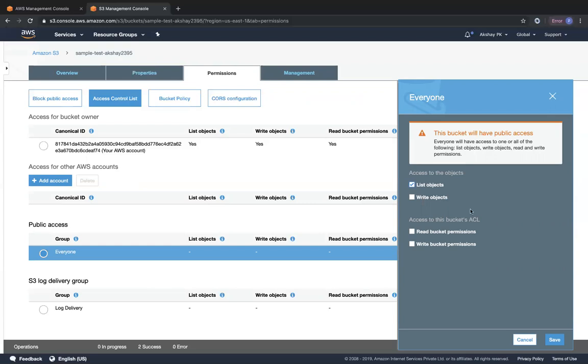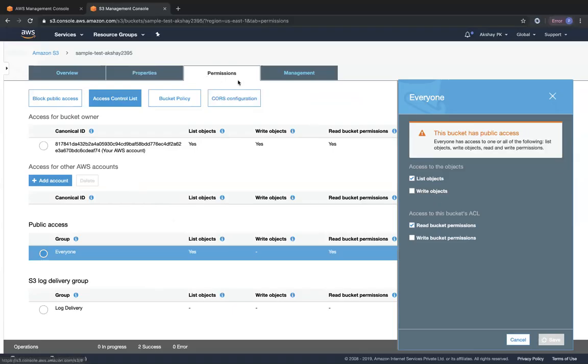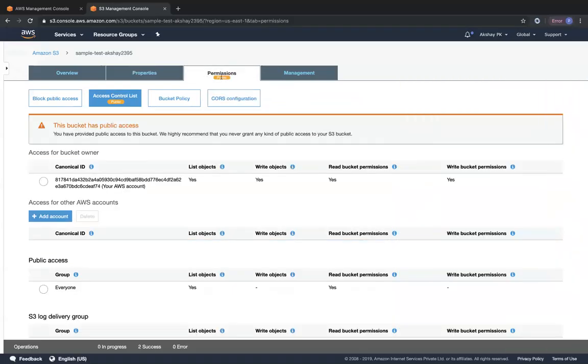I want the entire world to list and only read objects, but not write objects. At the same time, I'll also give permission for them to read all the bucket permissions, whatever the permissions are which are listed over here, they will also be able to read that. Okay, I'm not going to give any write kind of access. So the second that I click on save over here, it's going to denote public access to this particular bucket. So you can see under permissions, we have denoted public access.